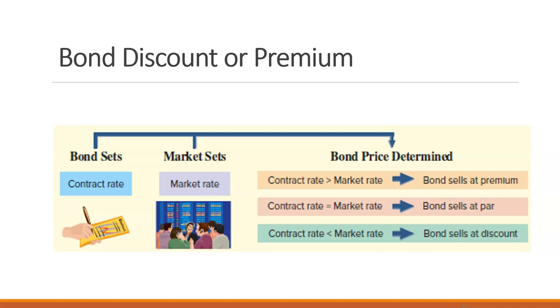And if the contract rate is higher than the market rate, that means a bond is selling at a premium. There are special accounting rules for bonds that have sold at a premium or a discount. We don't look at those in Principles of Accounting 1. If you take intermediate accounting, you'll learn those special accounting rules for bonds.